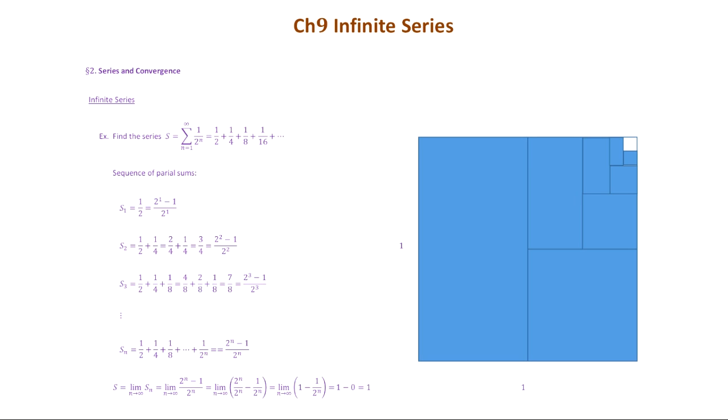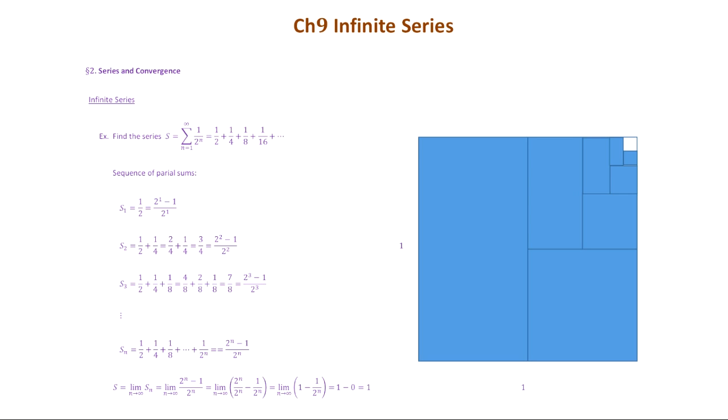Okay, the left piece. So we got that part, and then next you look at the lower right part. It's just 1/2 of the left piece. So the area of this part is 1/4.